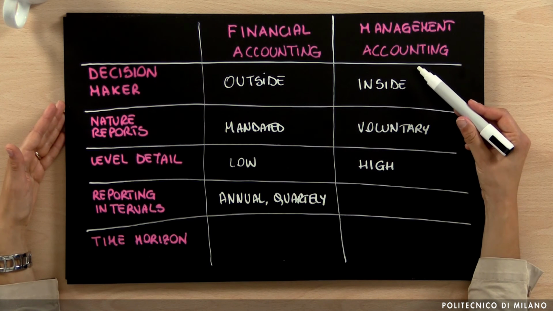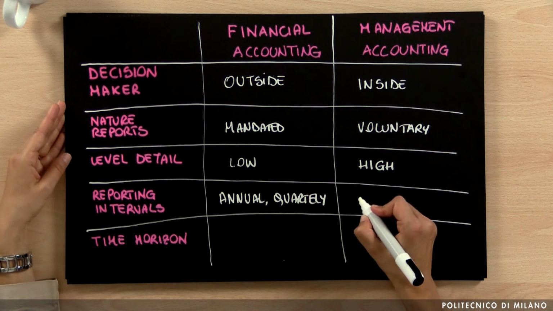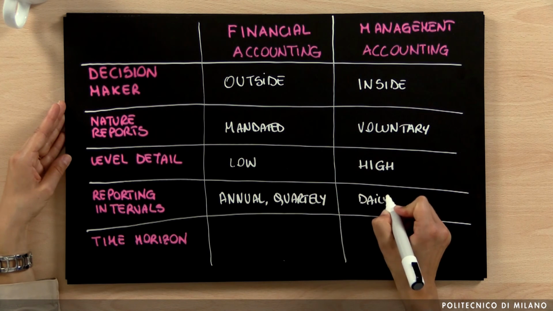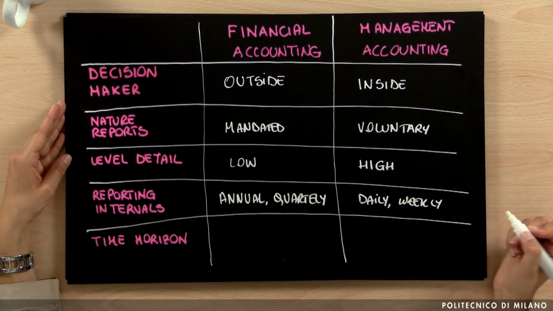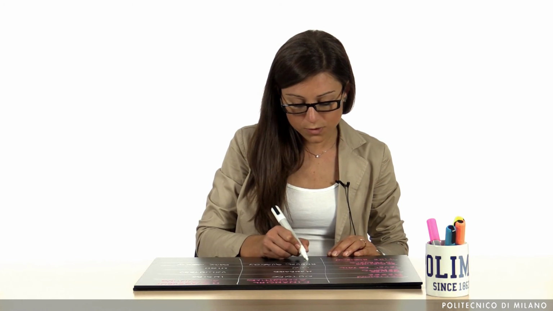So the frequency of this data is very high. We can have daily reports, or we can have weekly or monthly reports, for example.